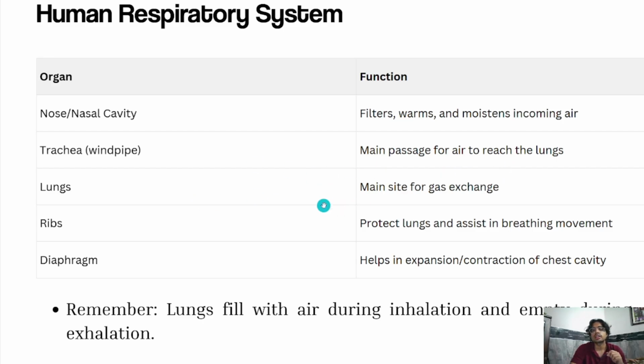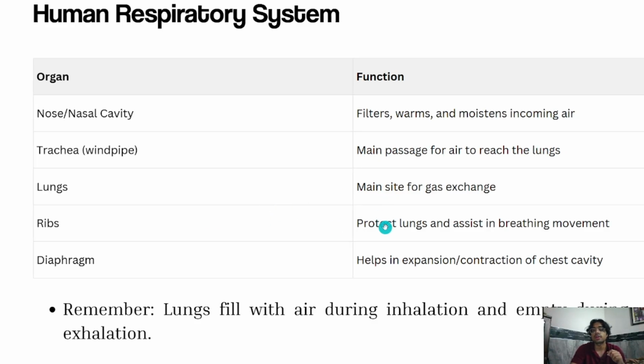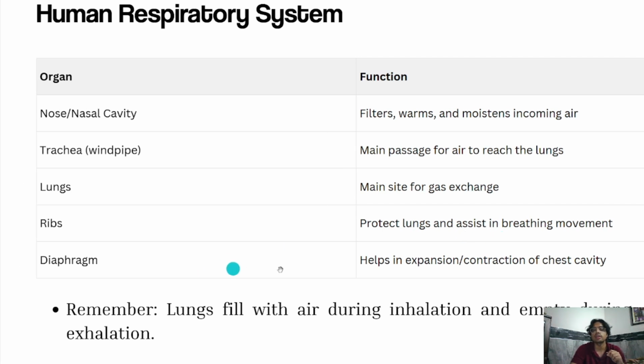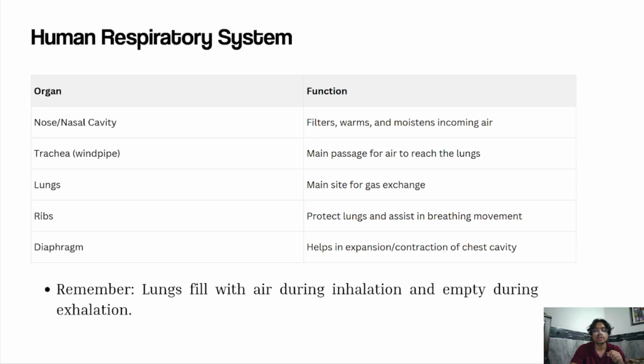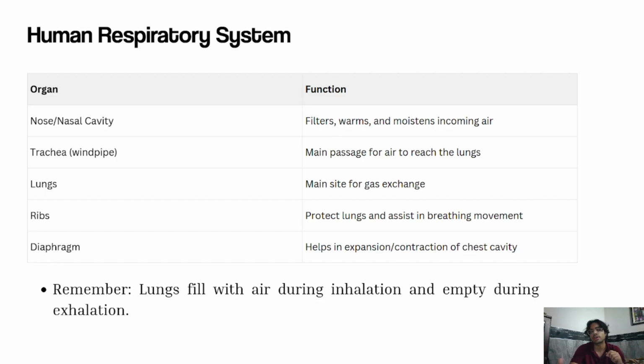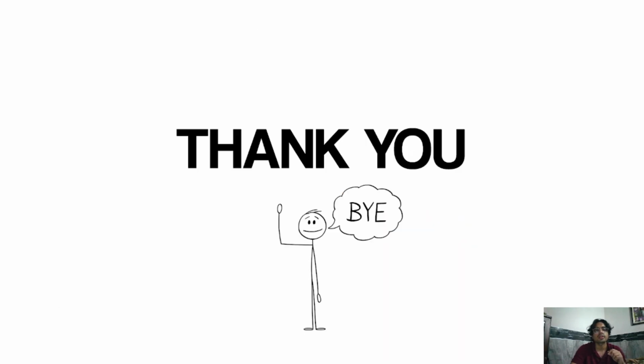Lungs are the main site for gas exchange, where the gases are exchanged. Ribs protect the lungs and assist in breathing movement. Then there's the diaphragm, which helps in expansion and contraction of the chest cavity. So remember, lungs fill with air during inhalation and empty during exhalation. This is the process known as breathing.